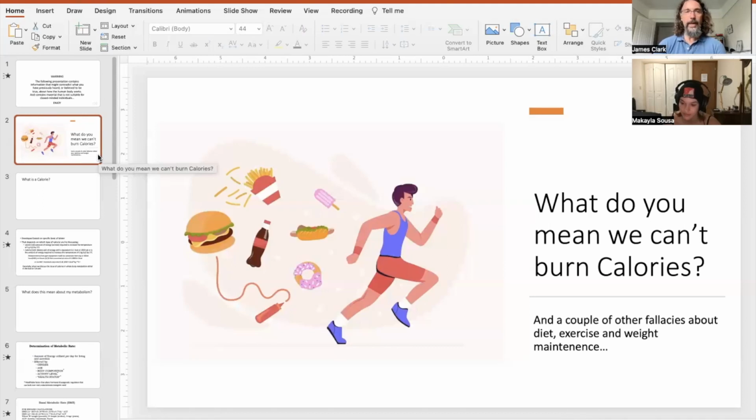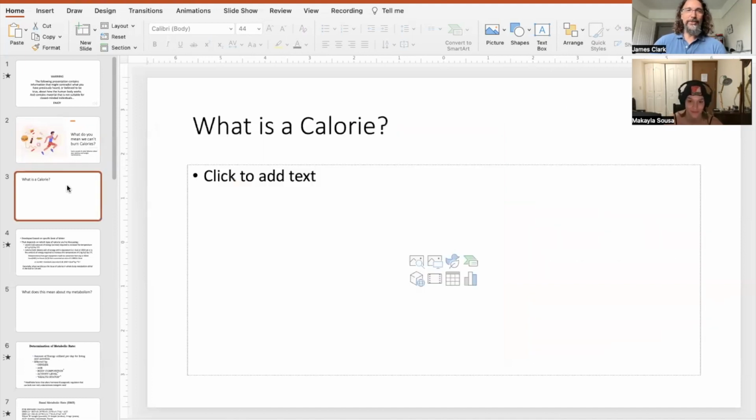Misconceptions that we might have about diet, exercise, and weight maintenance. There are a lot of them, which I've learned. Let's talk first off so that we get some terms, because as I like to toss out the meme out there, you keep using that word, but I don't think you know what it means.